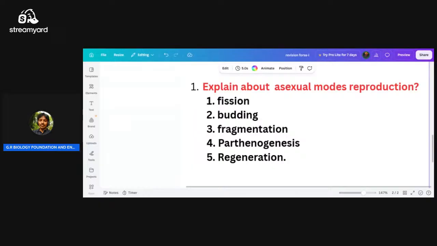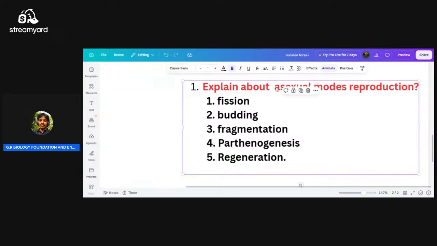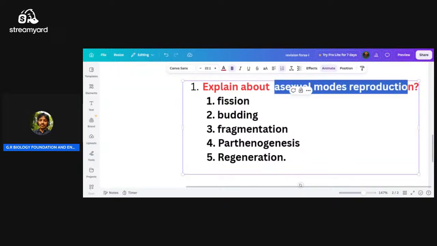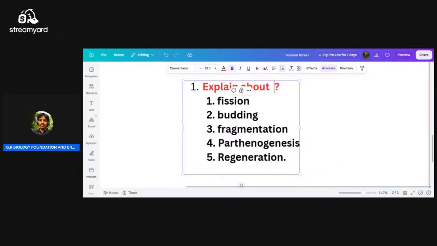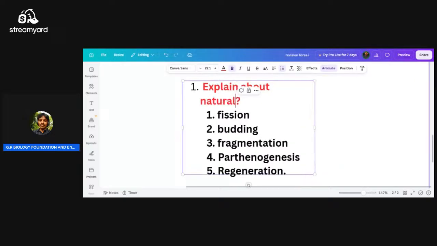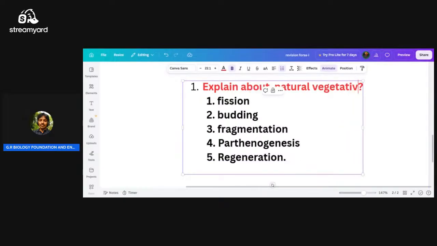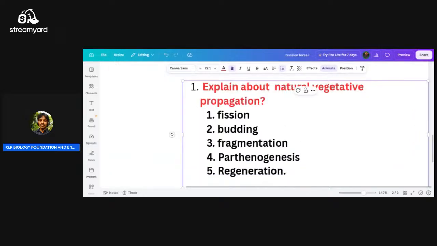Explain about natural vegetative propagation.